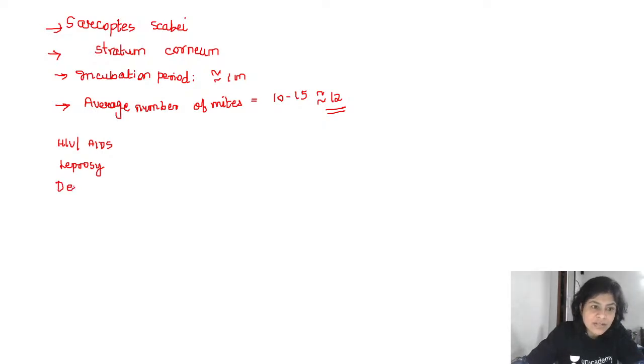like for example, if there is dementia, or if the patient is say mentally retarded, like maybe in Down's syndrome, or if the patient is not able to scratch, like the patient has the sensation of itch but there is some problem, there is paralysis say, and the patient is not able to scratch, then what is going to happen?